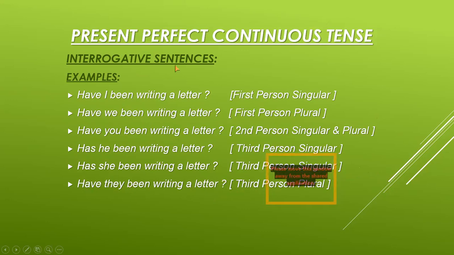Now you can see that all the sentences end with the question mark because these are interrogative sentences, and all the helping verbs are at the beginning of the sentence. And you can see the subject pronouns come in between have and been. I want to remind you that I is the only pronoun which must be written in the capitalized form. It is a must, so you should be very careful whenever you are writing I.